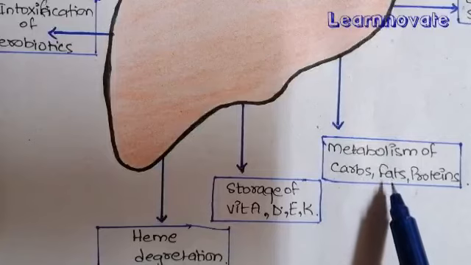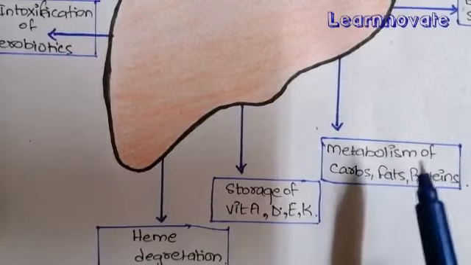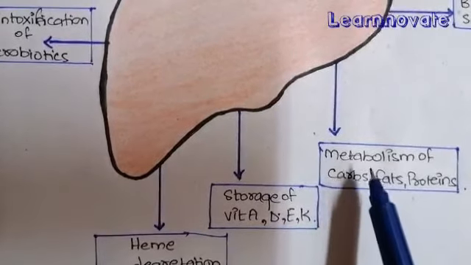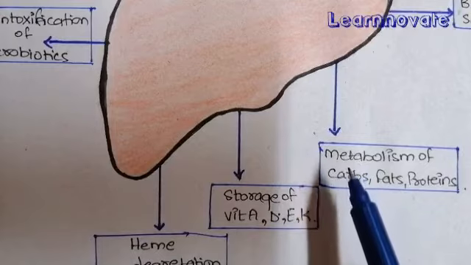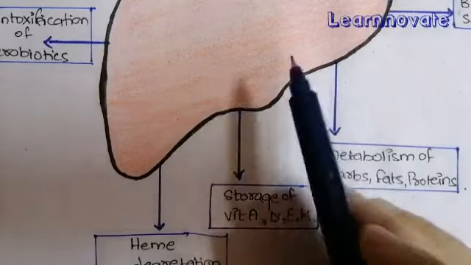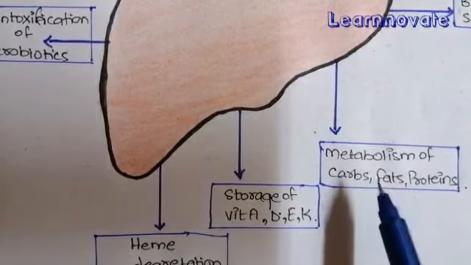The second metabolism is fat. The fat metabolism is also controlled through the liver. And how does it control it? The liver converts fat into cholesterol, and about 80% of the body cholesterol is formed in the liver. So the fat metabolism is also controlled through the liver.